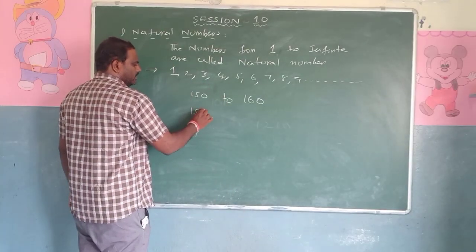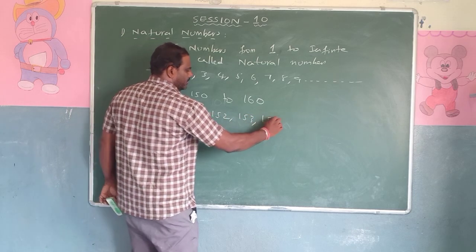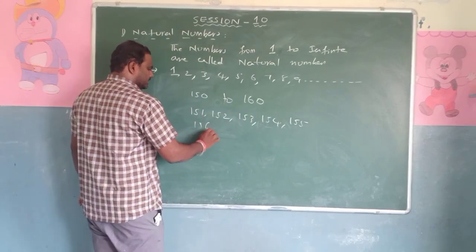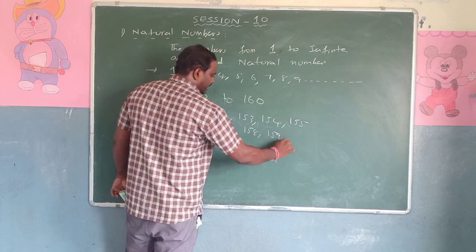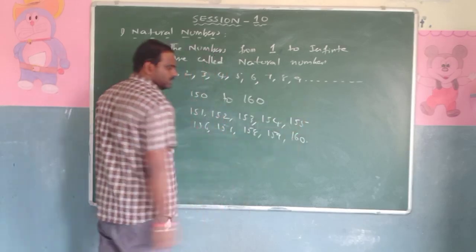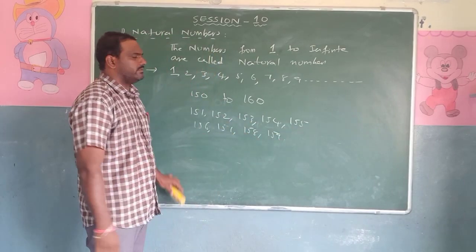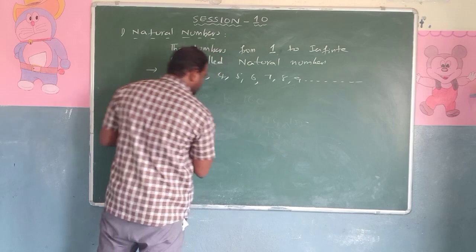It's very simple: 151, 152, 153, 154, 155, 156, 157, 158, 159 and 160. So this is the definition of a natural number.